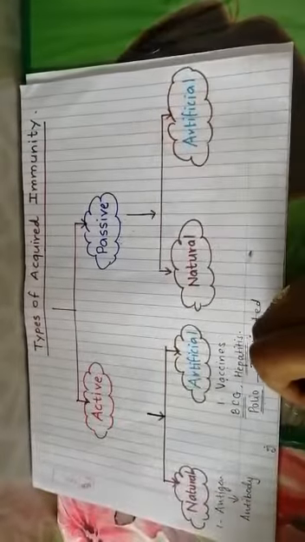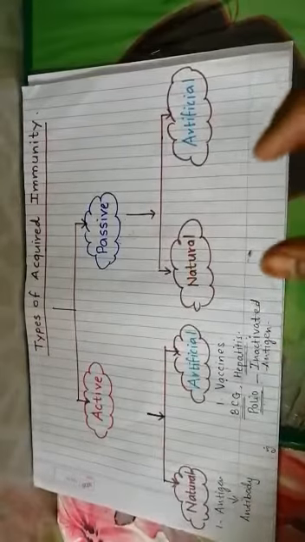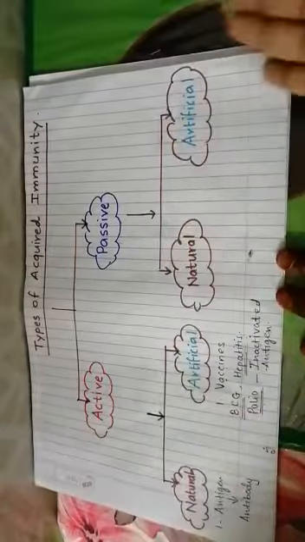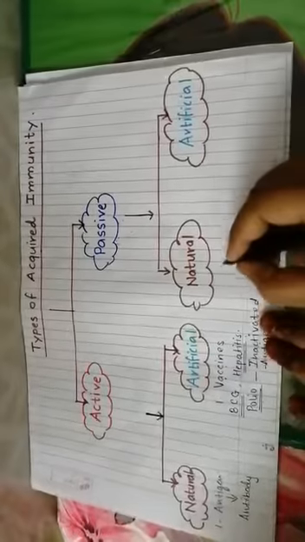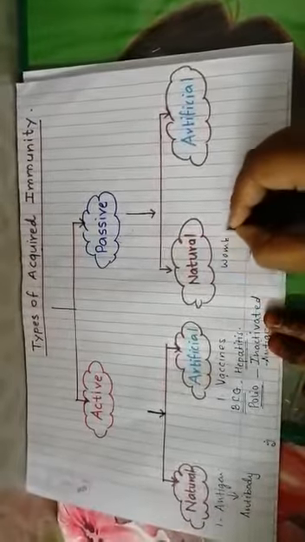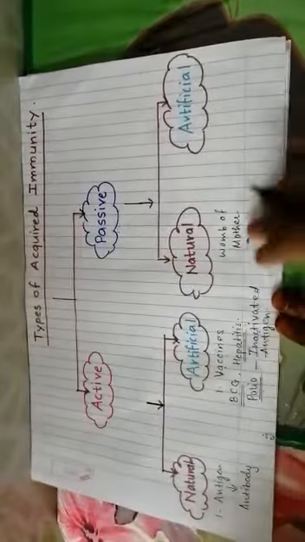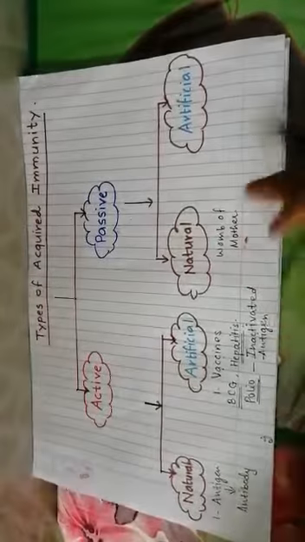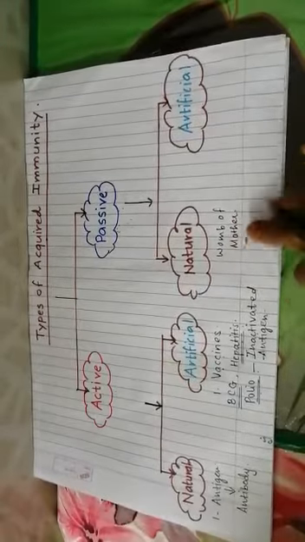Now the next one is passive. In passive immunity, the person's body, the one who is suffering, the one whose body the antigen is entering, remains passive, not able to make the antibodies. For example, a fetus which is present inside the womb of the mother is totally dependent on the mother for the antibodies. If something happens with that fetus, the mother's antibody will save the fetus.